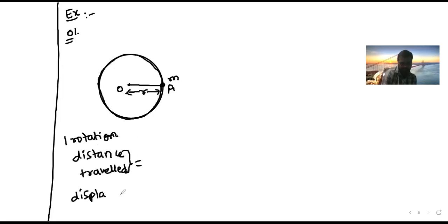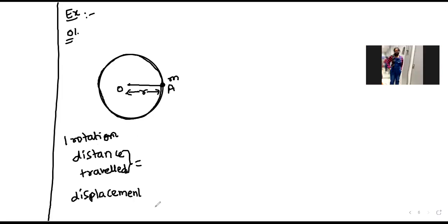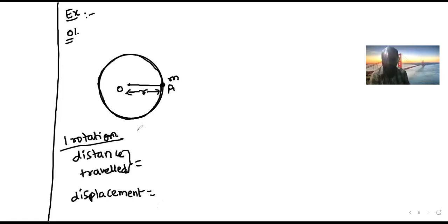So displacement here may be equal to radius, sir. Wait a minute. Whenever the particle completes one rotation, what is meant by completing one rotation? The particle starts from the initial point and again reaches the same point. Previously, before this corona, we had city buses.